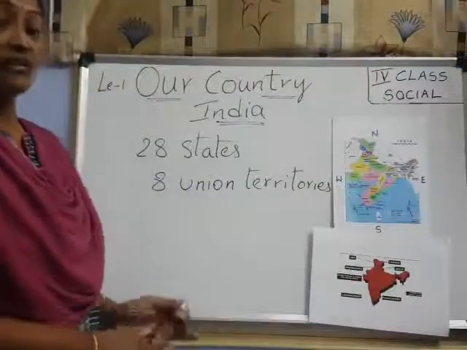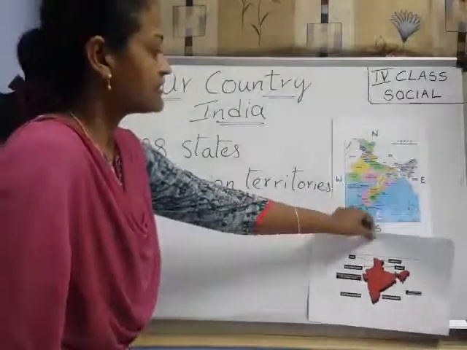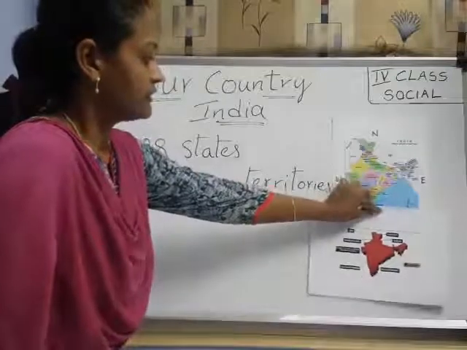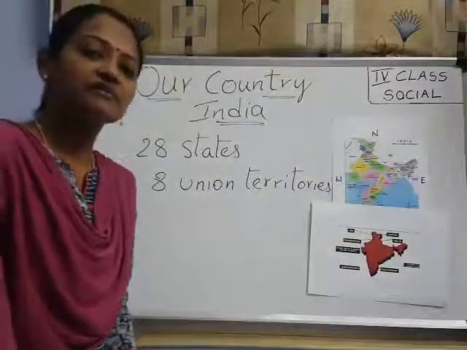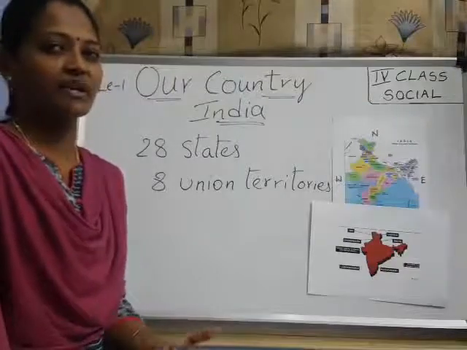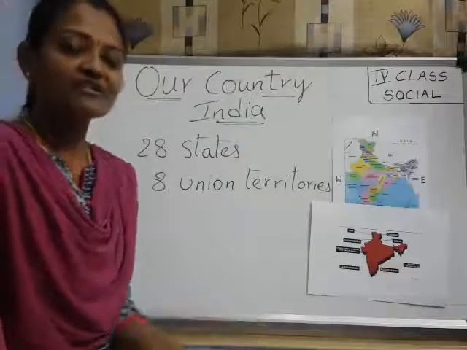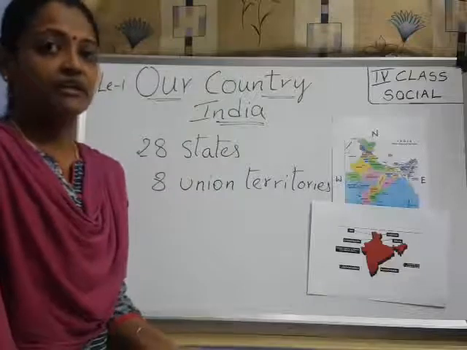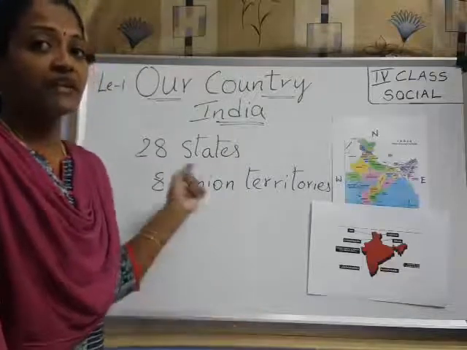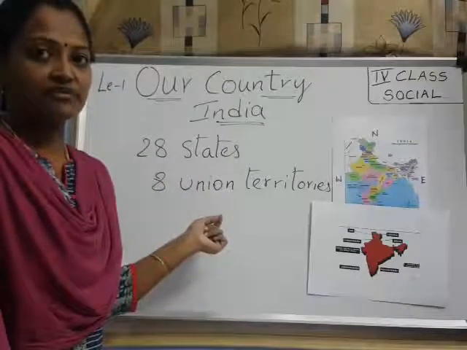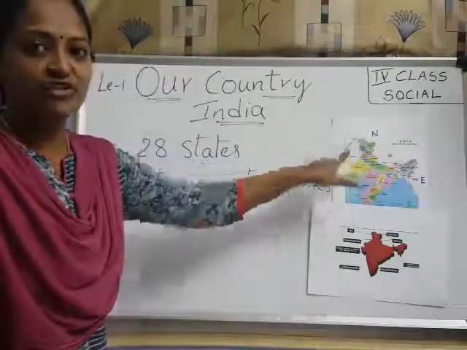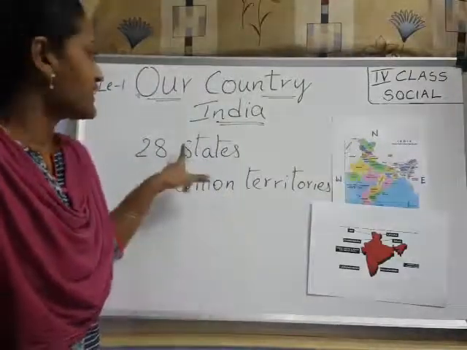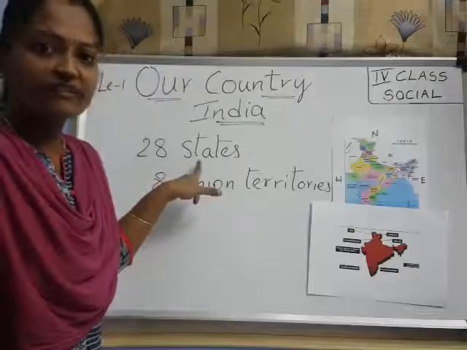Now look here, children. Generally your textbook was printed in previous years like 2018, so that information is not correct. In your textbook it is given as 29 states and 7 union territories. I already told you that Jammu and Kashmir was changed into a union territory, that's why there are only 28 states.